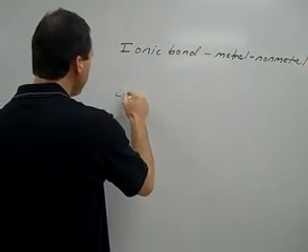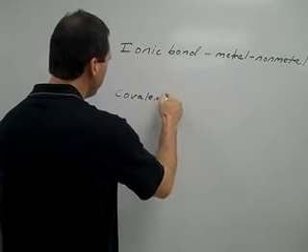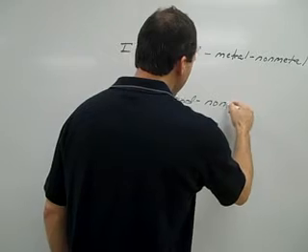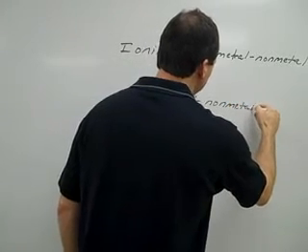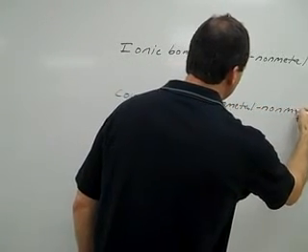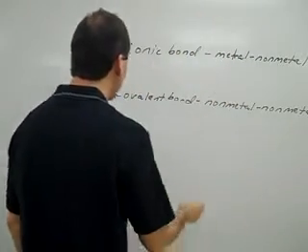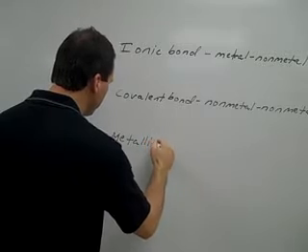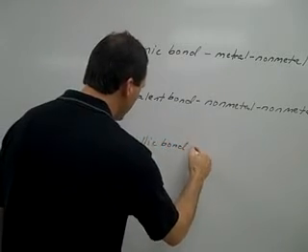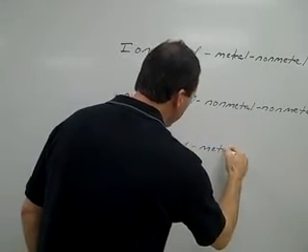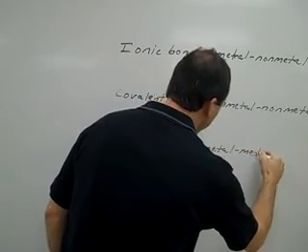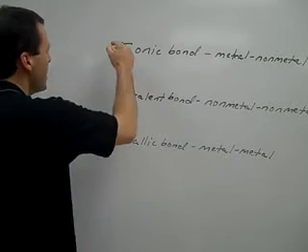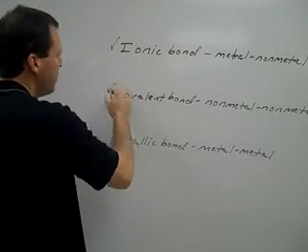Covalent bond is going to be between a non-metal and a non-metal. And then we have metallic bond. That's going to be between a metal and a metal.